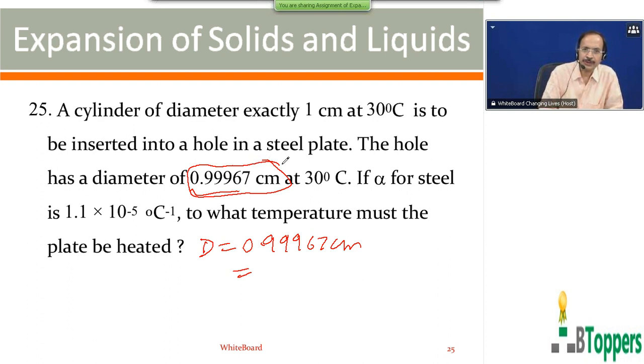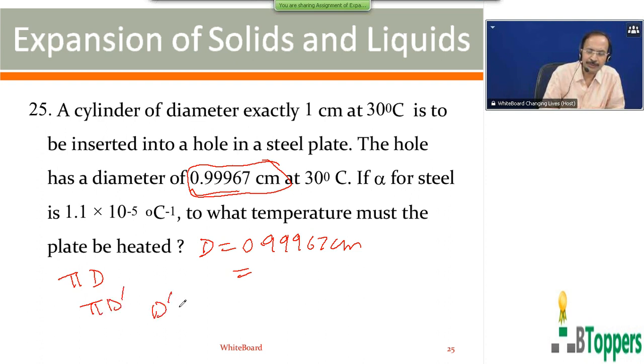So if the cylinder is to fit into the hole in the steel plate, the size of the hole must increase. That means size of the hole in steel plate has to increase, or perimeter of the hole should increase from pi d to pi d dash.